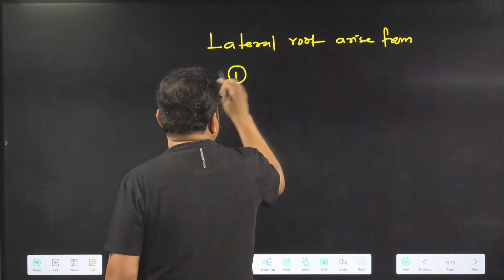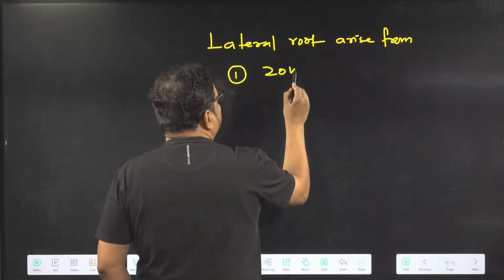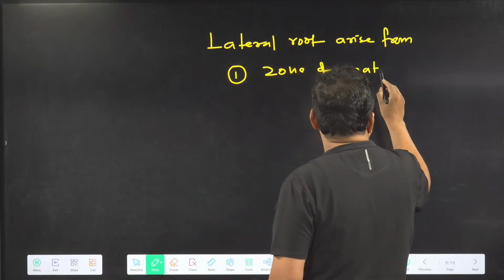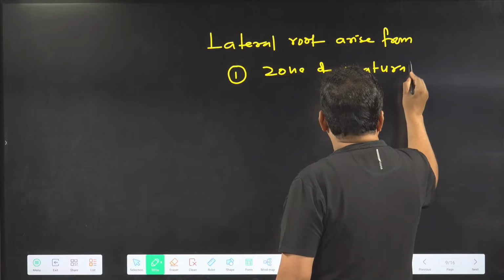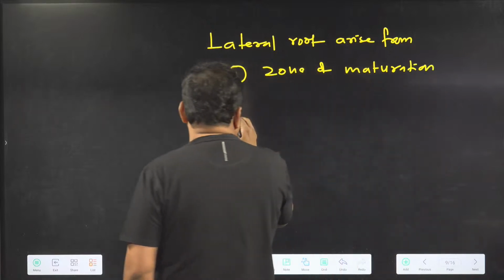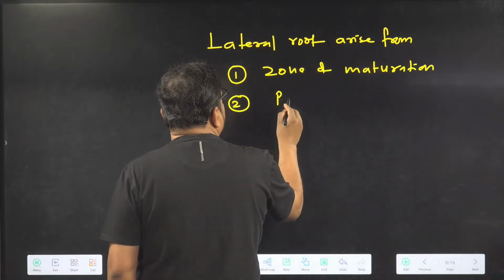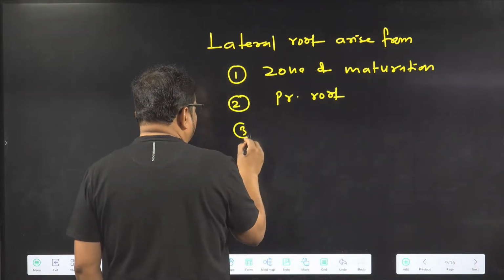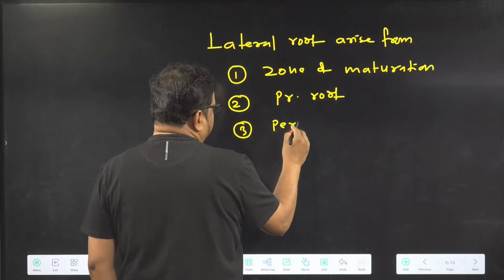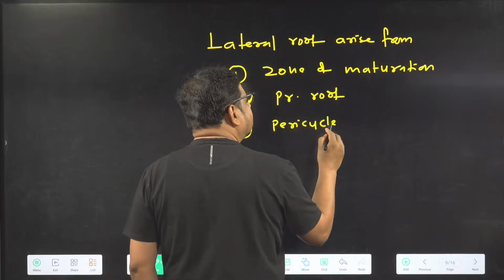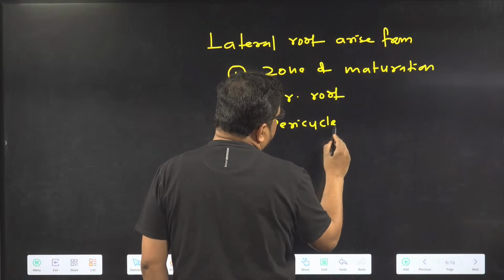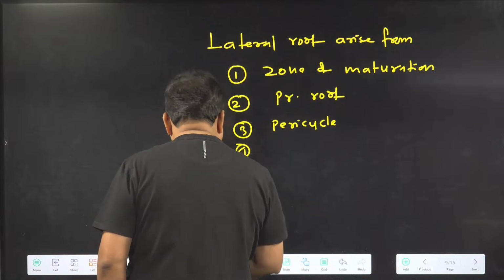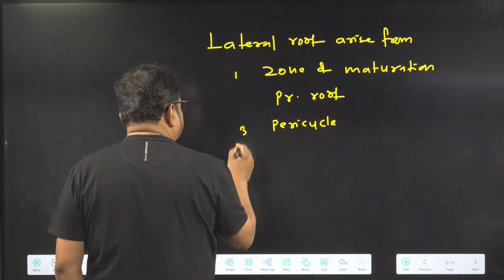First option, zone of maturation. Second option, primary root. Third option, pericycle. Fourth option, I am writing it a different way.